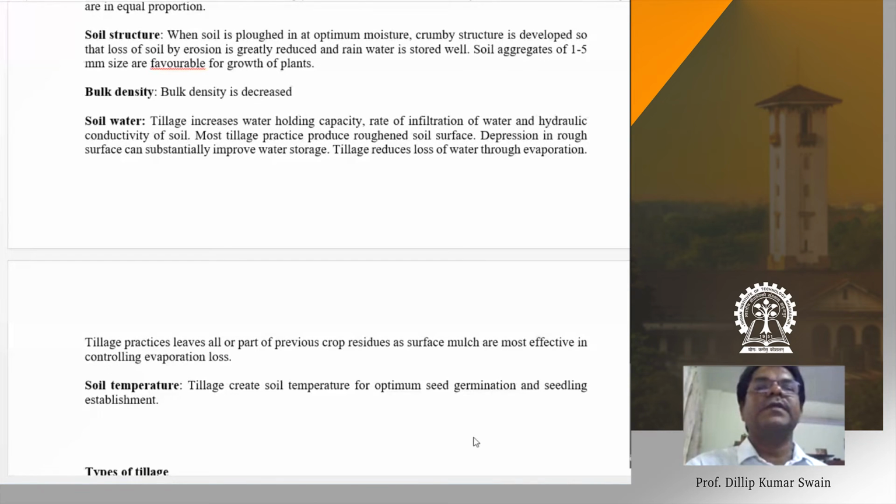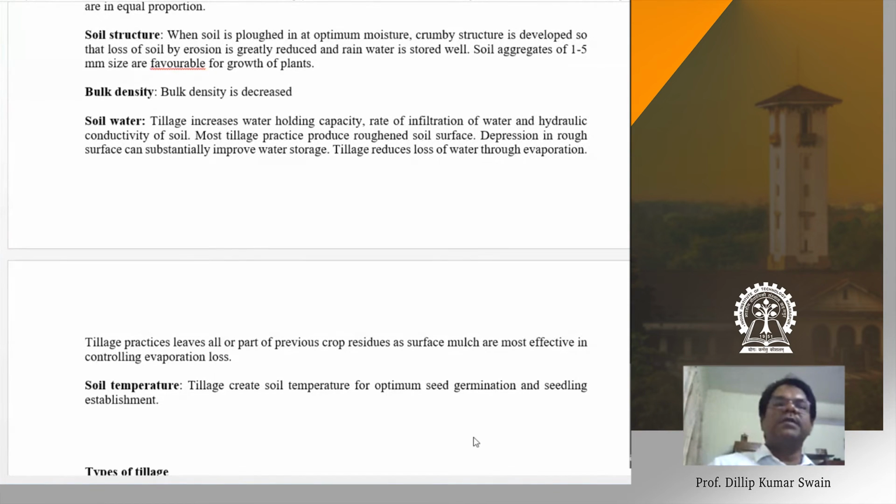Sir, how deeply do we till usually, and is it variable for different crops? The depth of tillage, usually for the field crops we go for 20 centimeter. Most of the field crops we go for 20 centimeter, and for deep rooted crops we can go for 20 or maximum 30. You don't go beyond that because we can manage most of the crops within the effective root zone depth of 20 to 30 centimeter. So most tillage operation is confined to 20 to 30 centimeter. We don't go deeper.